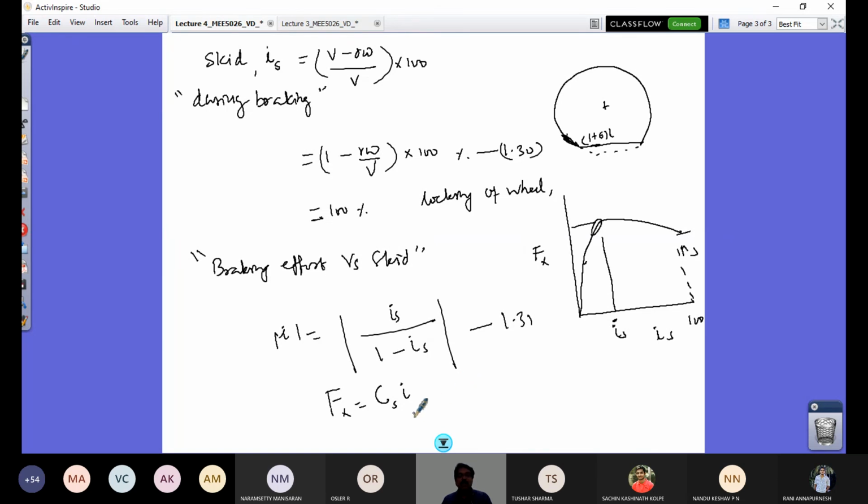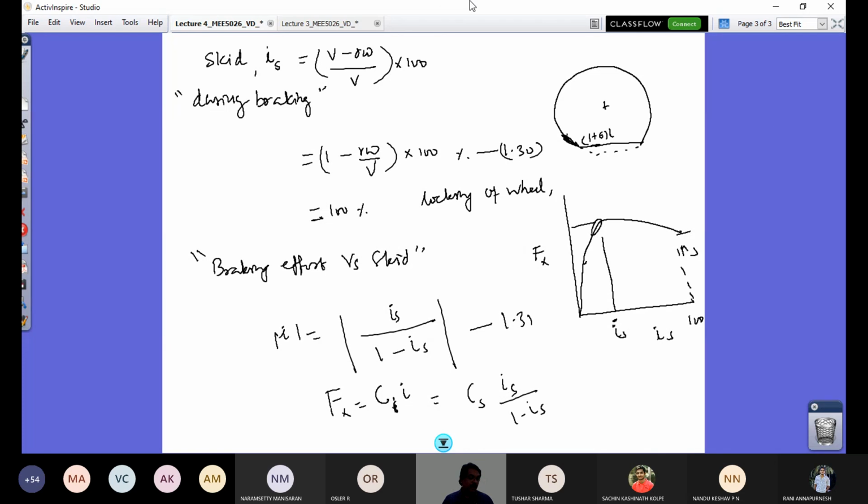It is C_i times i. So if I replace this i by this, that C_i will become C_s. This was for the tractive effort. So if I replace i by i_s by 1 minus i_s, this C_s is going to be the skid stiffness of the tire, the longitudinal stiffness during braking of the tire.